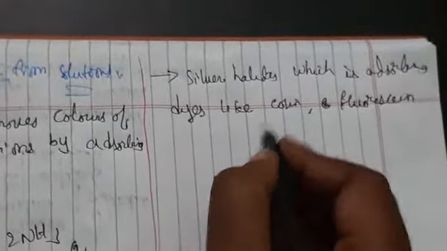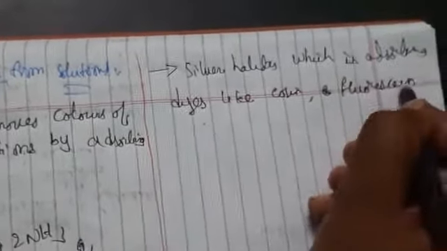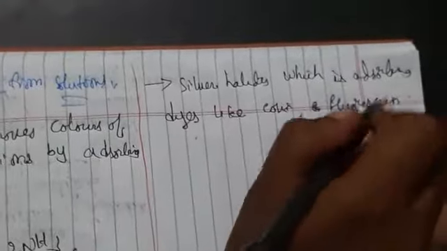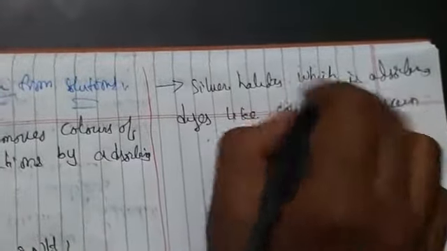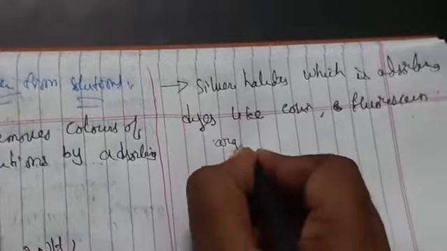So this is the end point, which will give a precipitate mainly. If we use these indicators, this automatically remains a precipitate. That we call what?